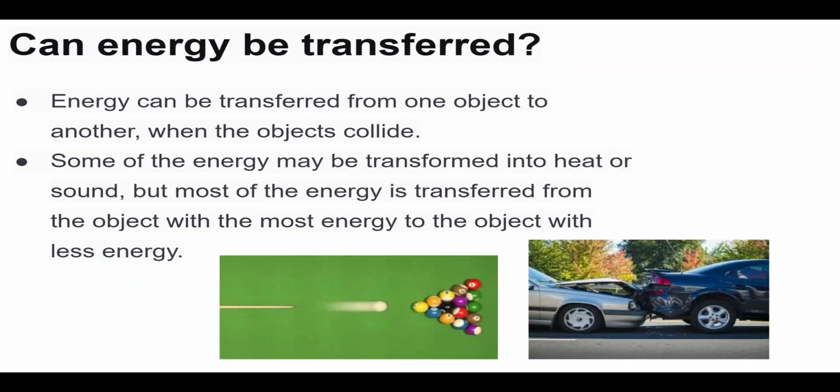So sometimes whenever objects collide, like a pool ball and a pool stick, the energy's transferred from the pool stick to the ball. But some of the energy goes into making sound energy, and some of the energy goes into making heat energy, right? But most of the energy is going to be transferred into the push and then transferred to whatever objects collide. Or if there's a car wreck, right, very loud, so some of the energy is transformed to sound, but also most of the energy is transferred from the one car to the other car.